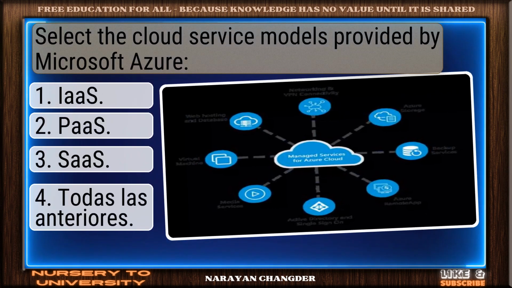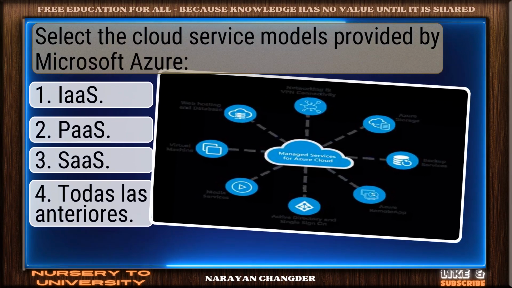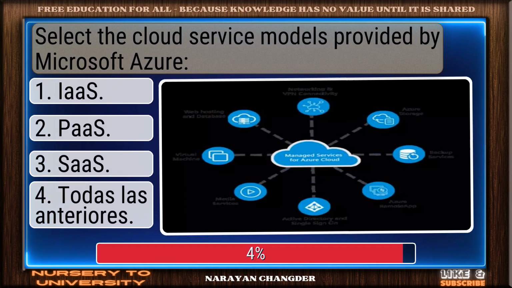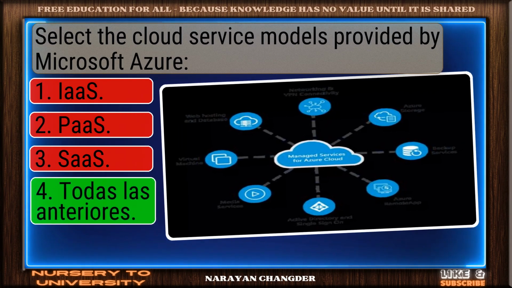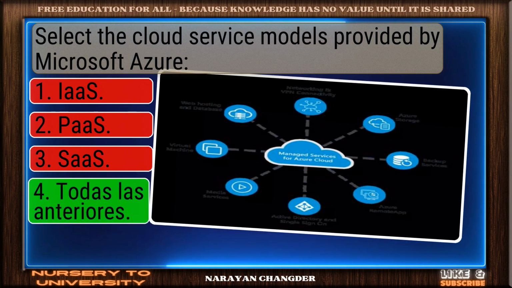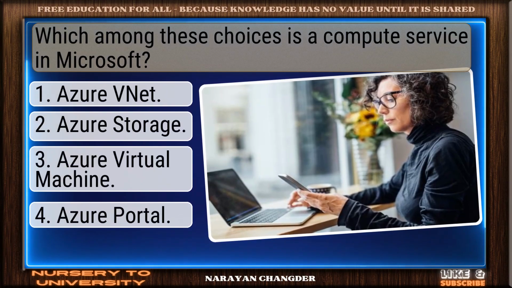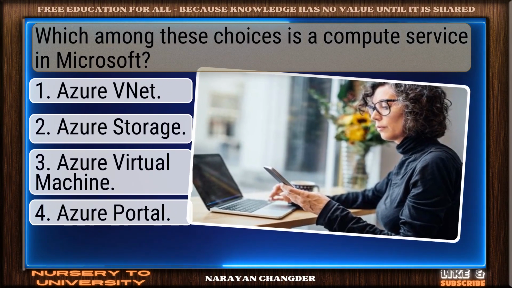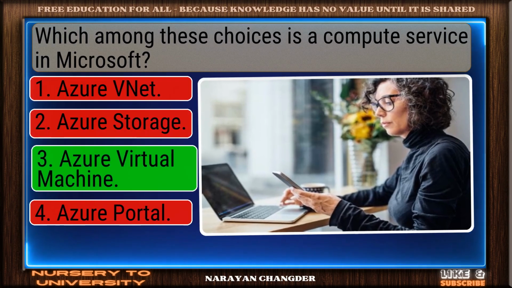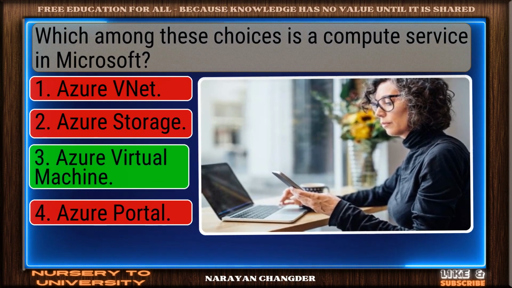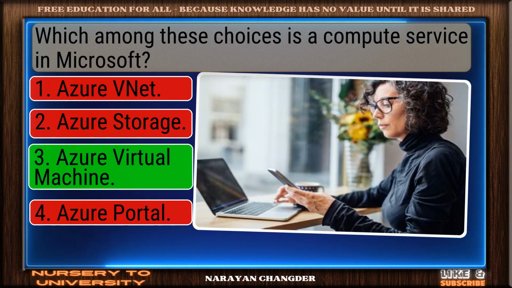Question number 21. Select the cloud service models provided by Microsoft Azure. Perfect. All of the above is the correct choice. Question number 22. Which among these choices is a compute service in Microsoft? You're right. Azure Virtual Machine is the correct answer.